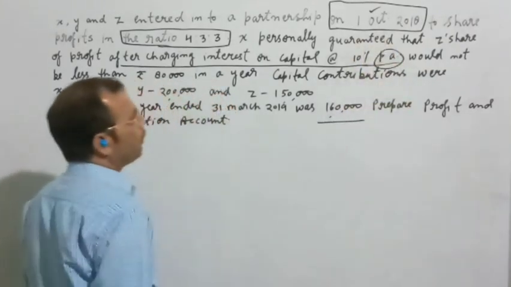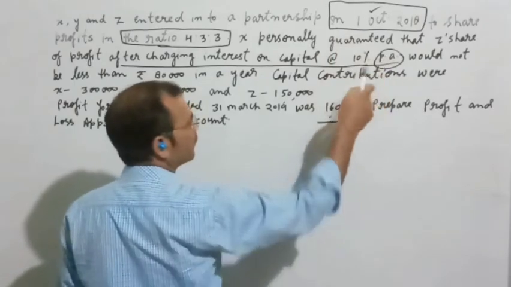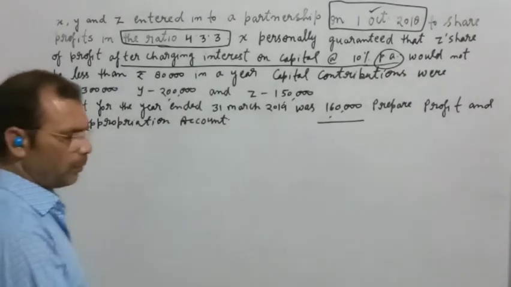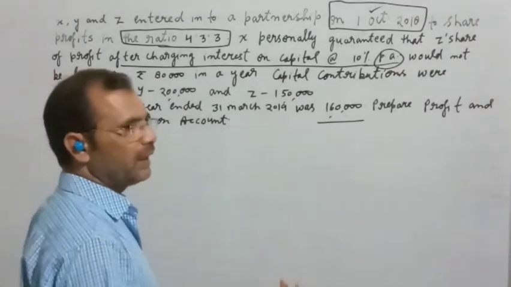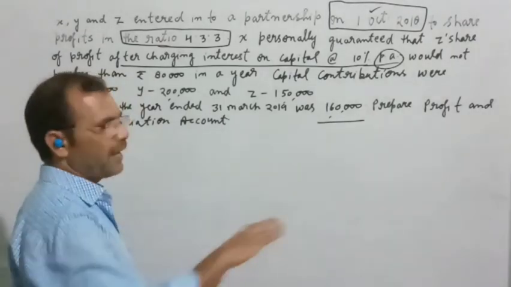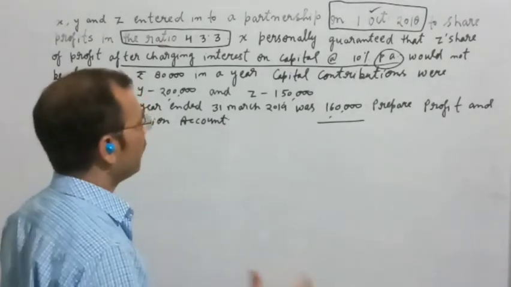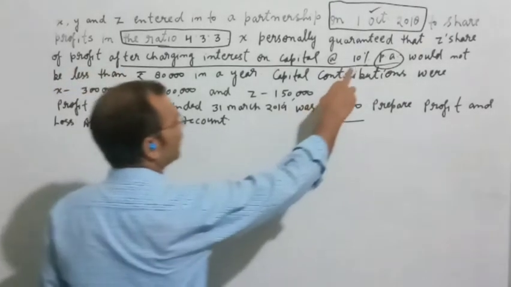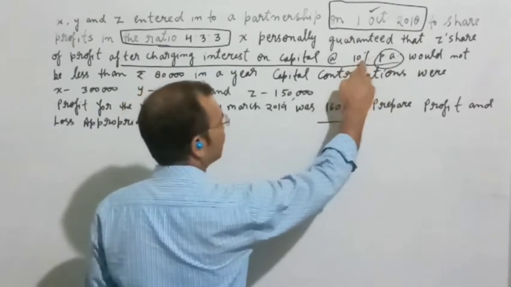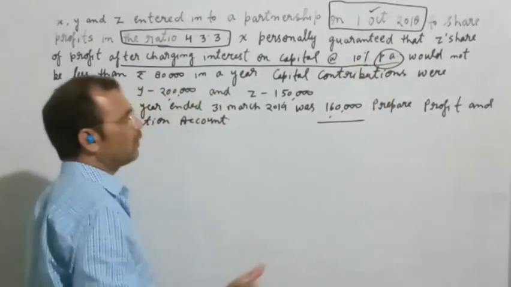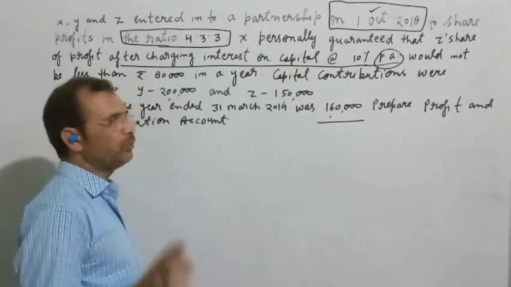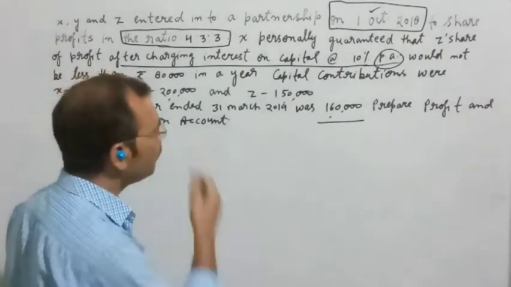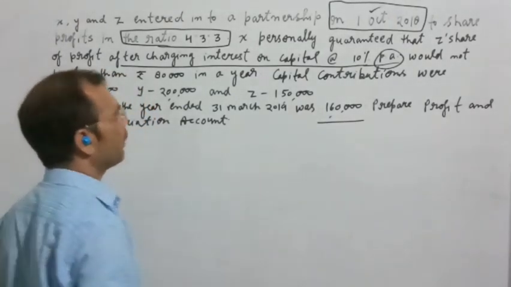It means from 1st October to 31st March, how many months will be there? You can count October, November, December, January, February, March. There are 6 months only when the partnership firm was going on that year. It means here is interest on capital at 10% per annum, while the work was done only 6 months. So you will have to charge 10% but for half year when you are calculating the interest on capital.